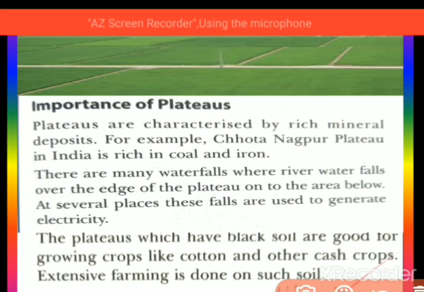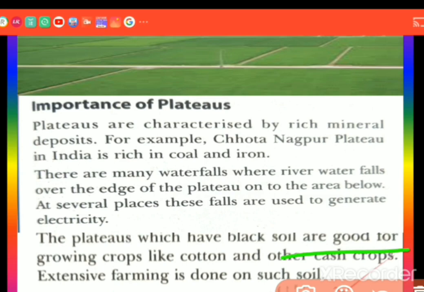Plateaus which have black soil are good for what? You can see here, crops, cotton and other cash crops.